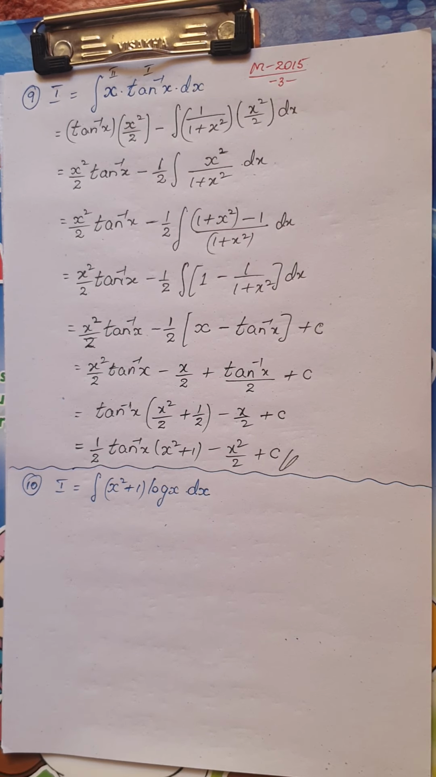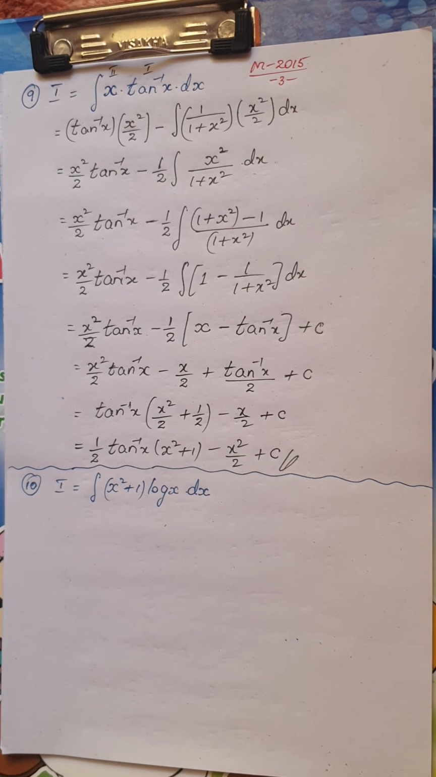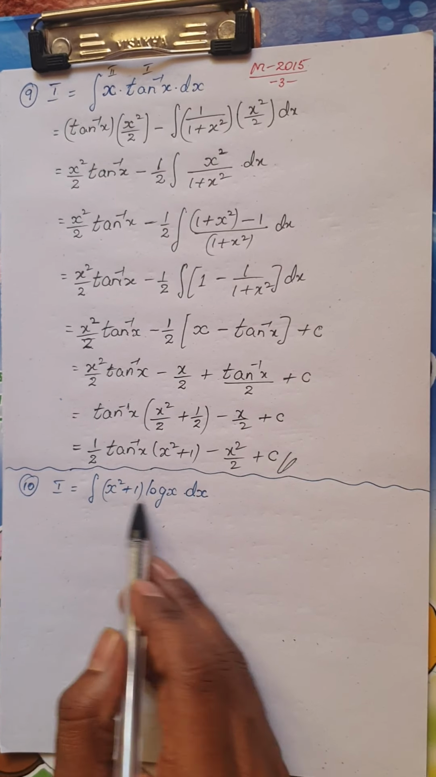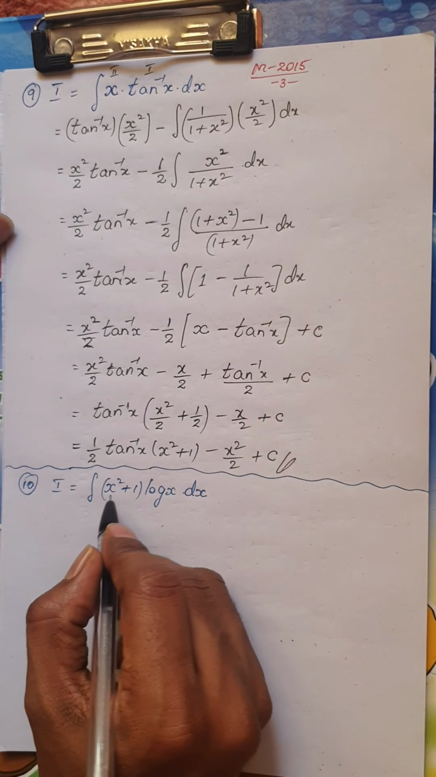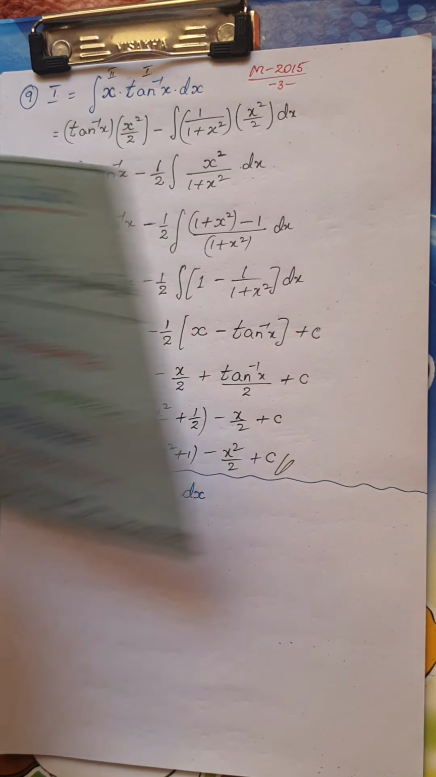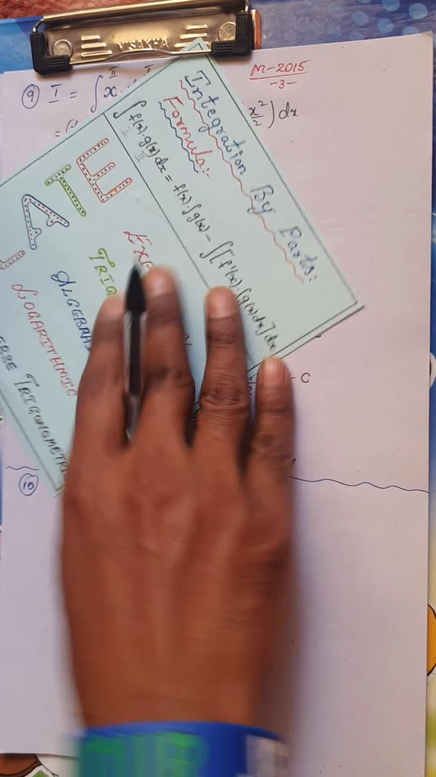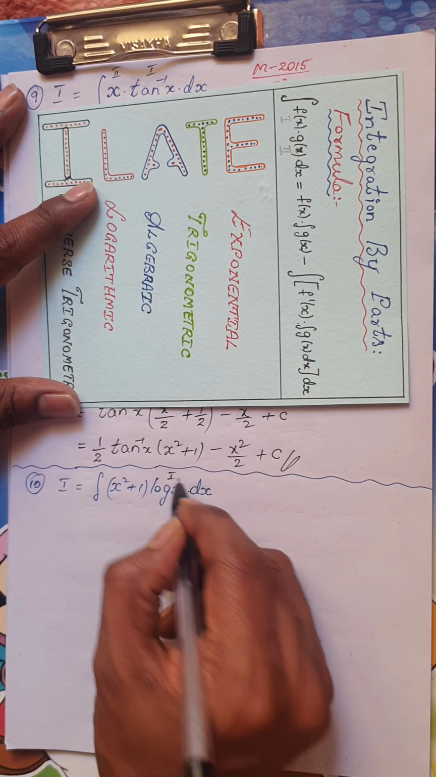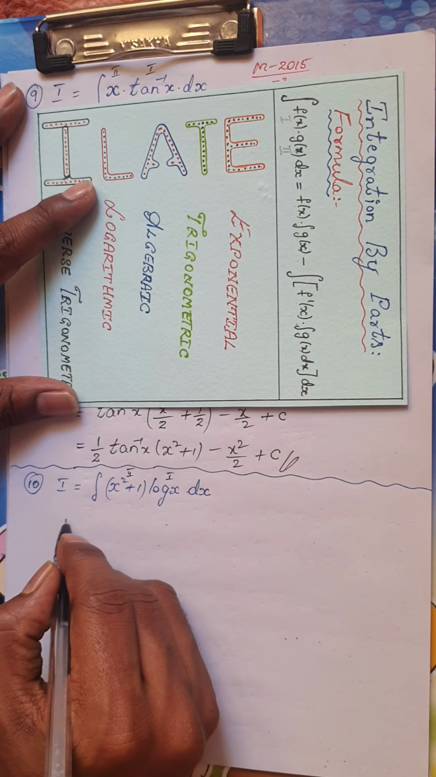Right, the next integral we have is the integral of x square plus 1 into log x dx. Don't plan on multiplying the function, not required, because this is an algebraic function and that is a logarithmic function. As we all know, which one are we going to consider as the first function? We have algebraic and logarithmic. Take the logarithmic function as the first one and algebraic as second.